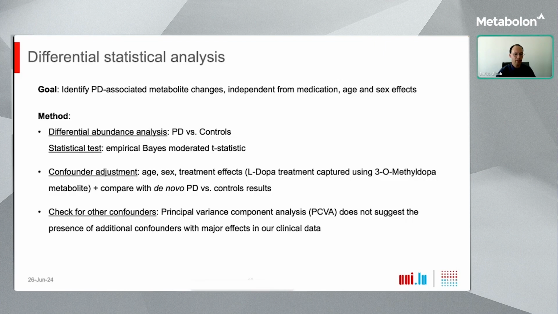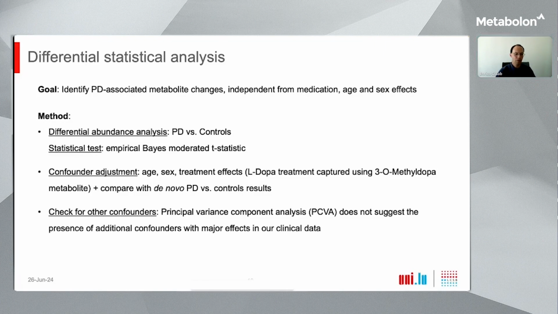Importantly, the analysis was adjusted for confounding factors, including age and sex as standard confounders, but also dopaminergic treatment effects that represented a particular challenge for this data. To capture these effects of dopaminergic medication, we used the metabolite measurements of one of the most important L-DOPA drug metabolites, namely 3-O-methyl-DOPA, as a confounding variable in our model.